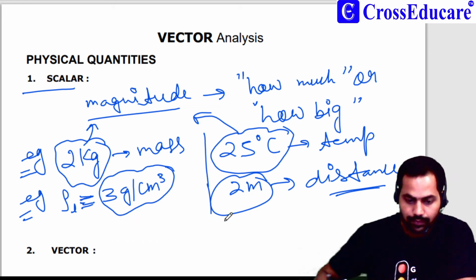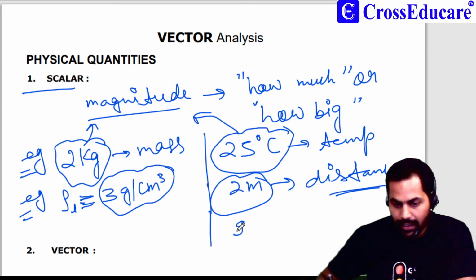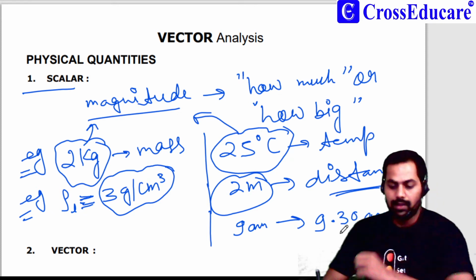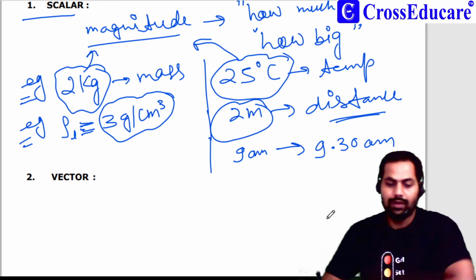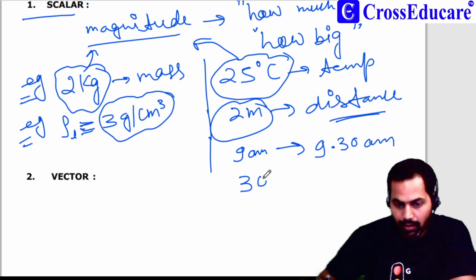So, I want to give one more example. Suppose my stopwatch starts from 9 am to 9:30 am. Now what will be the change in time? So it will be 30 minutes.